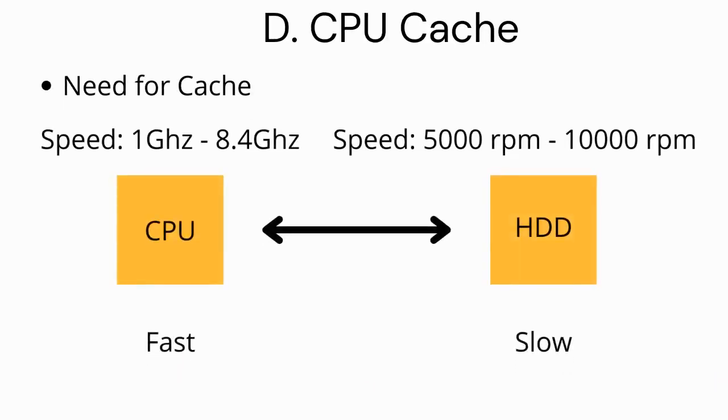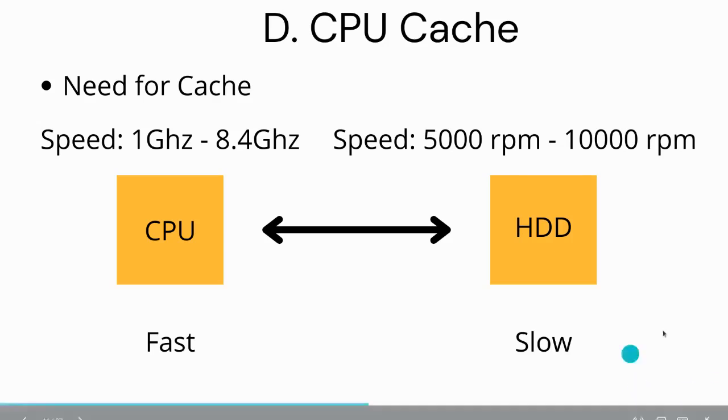Let's say your computer CPU is trying to access data from hard disk. CPU typically has a higher speed, somewhere in the range of 1.8 to 4 GHz. Your hard disk, on the other hand, is slow and typically runs at 5 to 10,000 RPM. Now, even though you have a CPU that is fast, your hard disk is still slow, and hence, any data that needs to be extracted from the hard disk will take a huge amount of time. How can we solve this problem? You guessed it right. How about we add a cache or RAM?